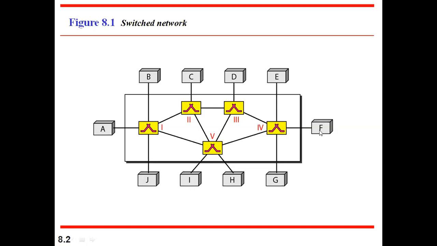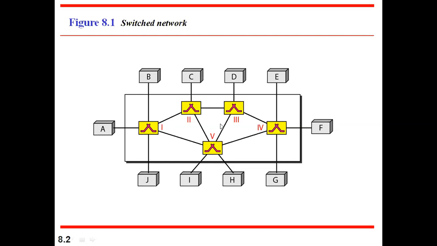First they have to find out a path by which they can send. That path will be specifically reserved for this A and F itself. Using that path, nobody else can send data. That is, all these switches will be reserved for A and F. Keep this in your mind: whatever resources are available in terms of switches, all of them will be reserved for A and F.